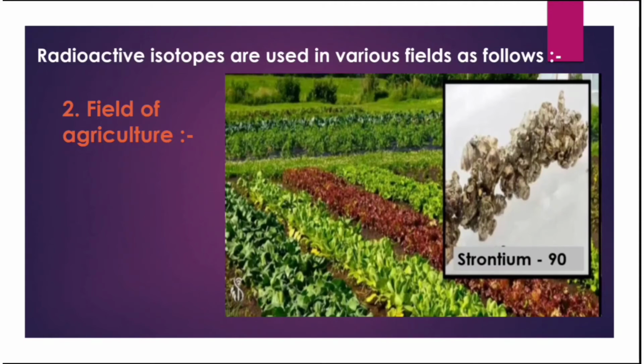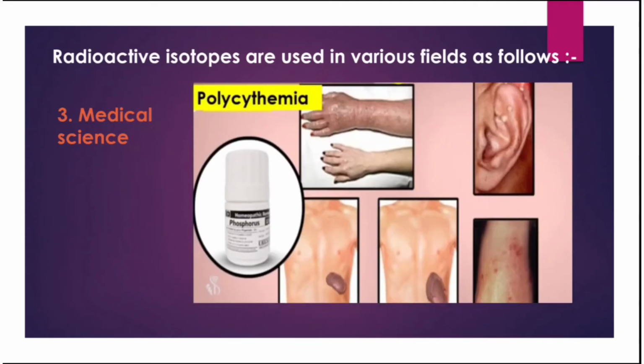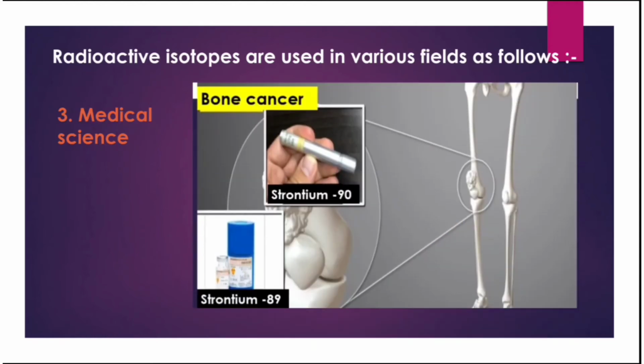Radioactive isotopes are used in medical science, such as in polycythemia. Polycythemia means the red blood cell count increases. Phosphorus-32 is used in this treatment. In bone cancer, isotopes such as strontium-89, strontium-90, samarium-153, and radium-223 are used in the treatment of bone cancer.